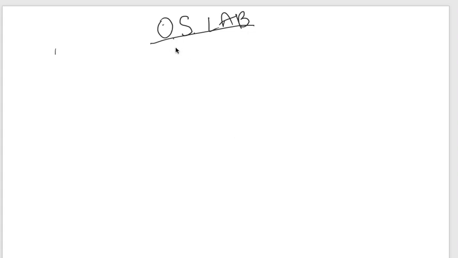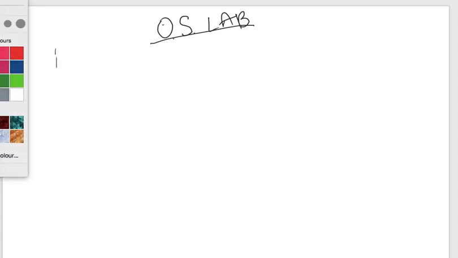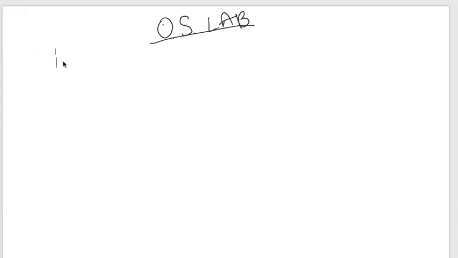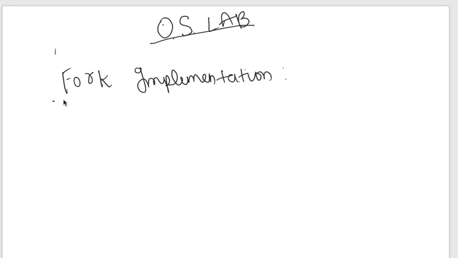So in operating system lab, the first program is fork implementation. But as you know, fork is not discussed in theory yet. So let me give you some basic idea about the fork, what it is. Okay. So you have already studied about the process, some basic things you know.